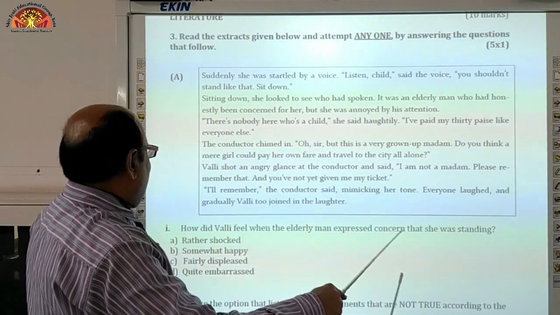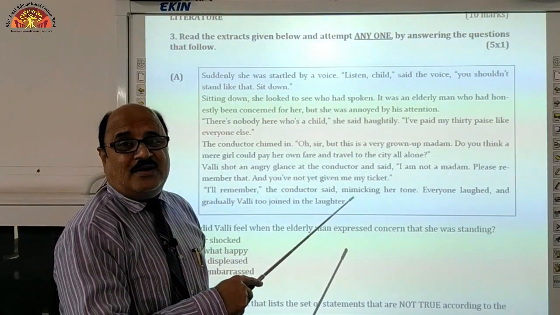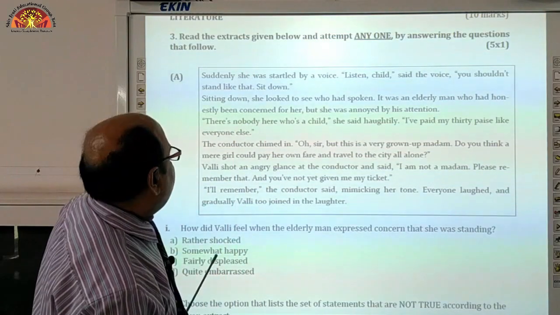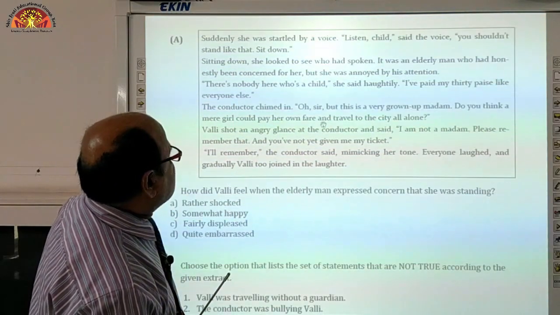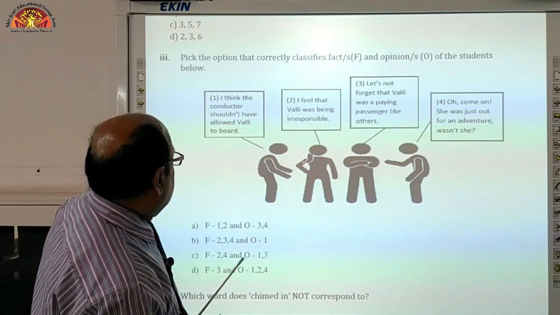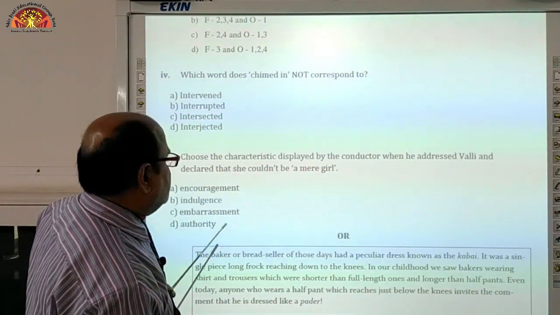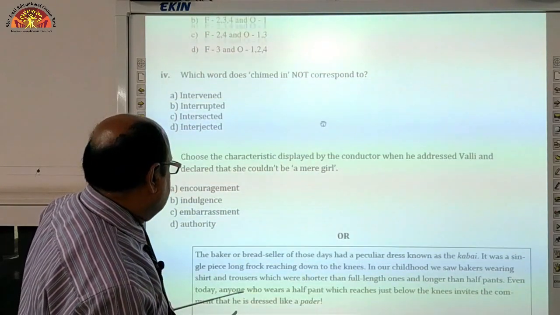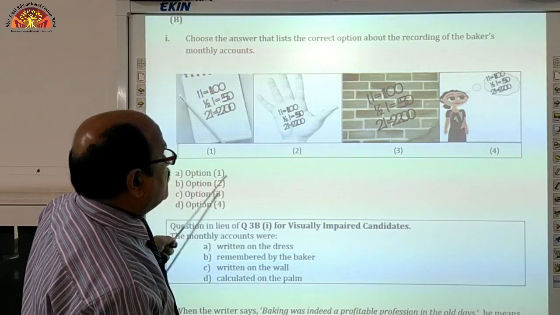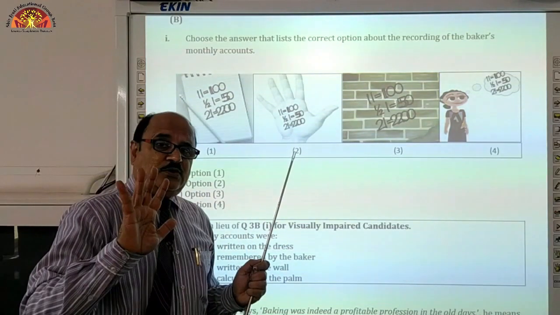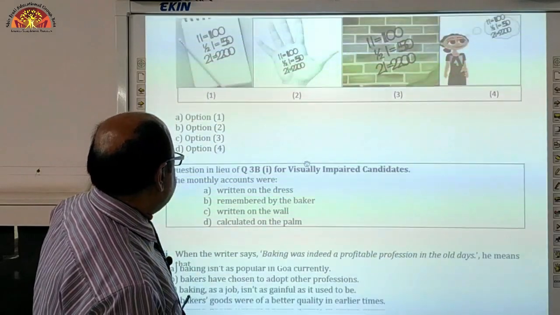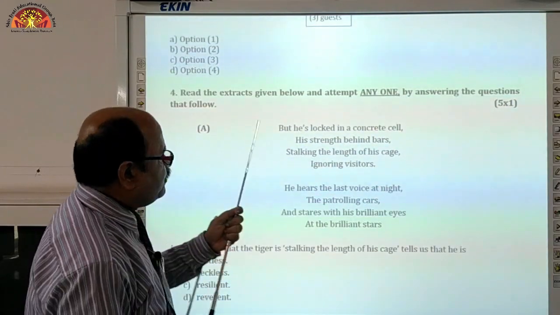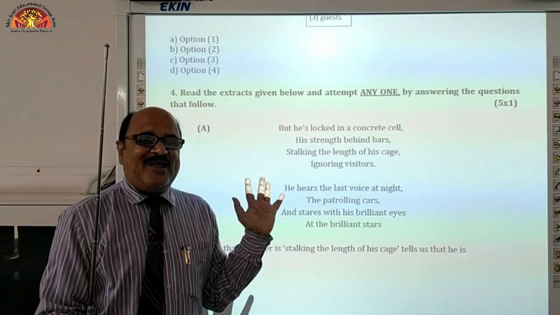So have a look, very easy. This short seen passage will be there, followed by 5 questions, so you have to attempt. This is the first seen passage, and you can see 5 questions are there. Now in the option, you can see another seen passage, also followed by 5 MCQ questions. So let's proceed. Now we have already attempted a 25 marks paper.